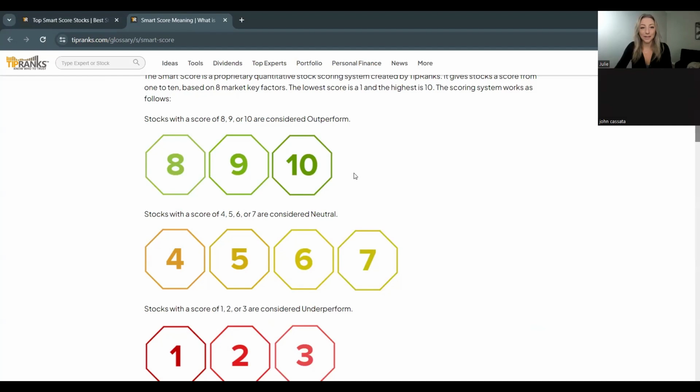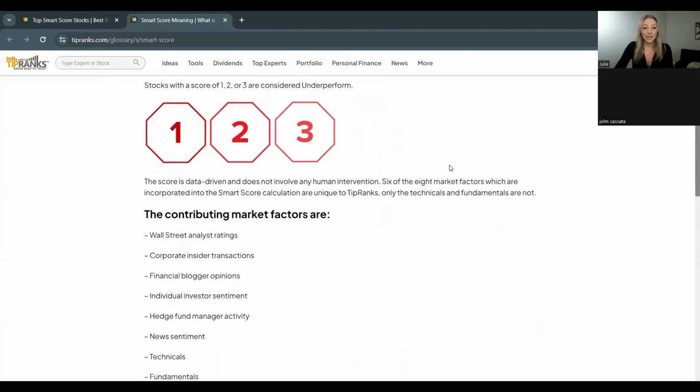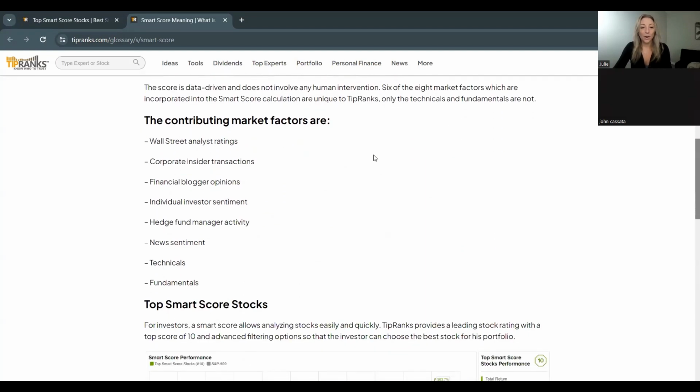So first of all, the scoring system here, anything above an 8 to that 10 is considered an outperform. 4 to 7 is considered neutral, so it's going to perform probably in line with the market. And 1 to 3 is going to be an underperform. So that's a quick look at how we rate it there. But then there are these 8 different factors here that go into that Smart Score. So first of all is the Wall Street ratings, whether it's coming in as a hold, a sell, a buy, corporate insider transactions, the financial blogger opinions, individual investor sentiment, hedge fund activity, news sentiment, technicals, and fundamentals.